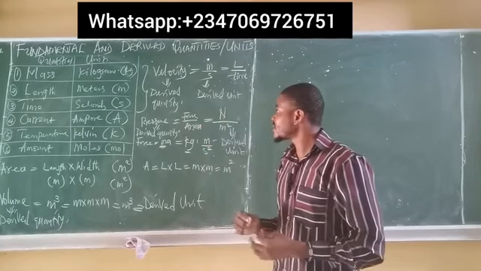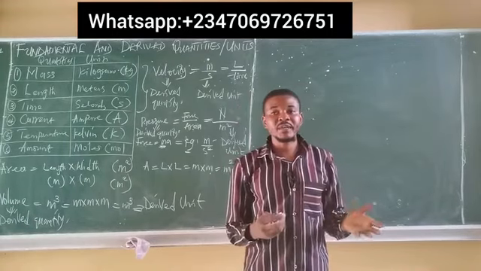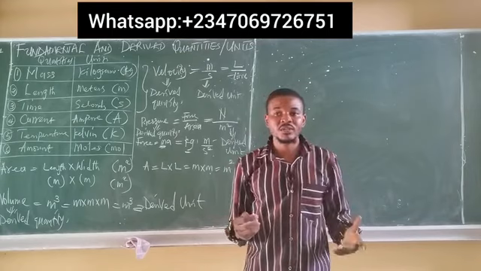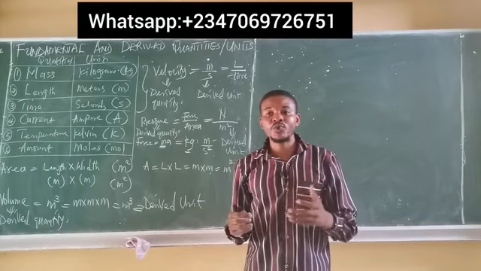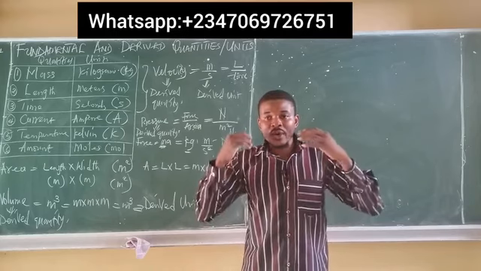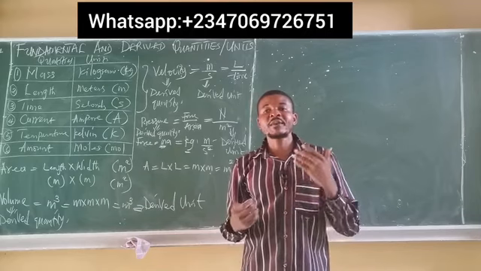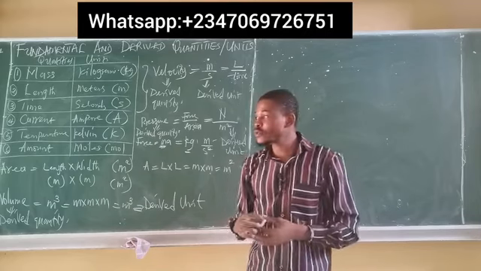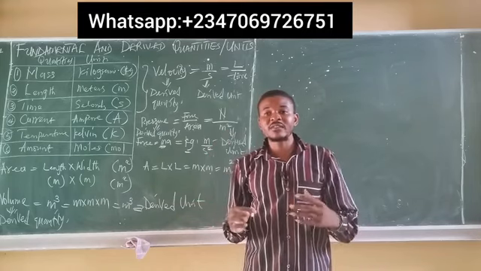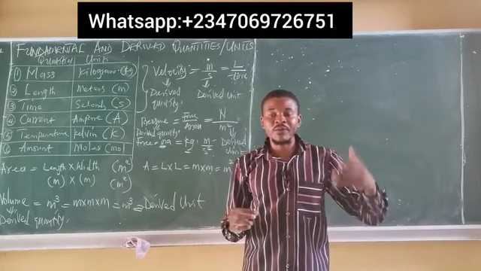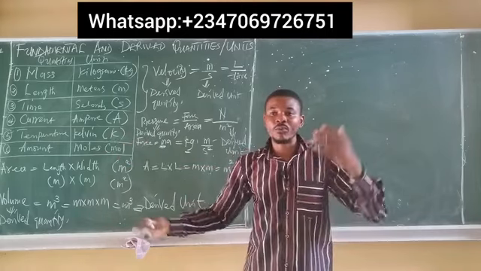Okay, so that being said, if a question is given to you and you're asked to pick if a quantity is a fundamental quantity or a derived quantity, or whether it's a fundamental unit or a derived unit, what you do is have a mental picture or a memory of the six basic fundamental quantities. Now, if you're being asked if it's a derived quantity and you remember your six basic fundamental quantities and they are not among them, then you select the ones which do not involve the six basic fundamental quantities to be the derived quantities.